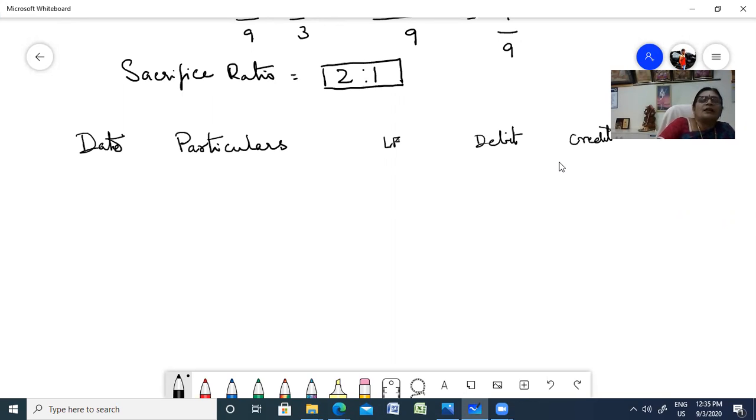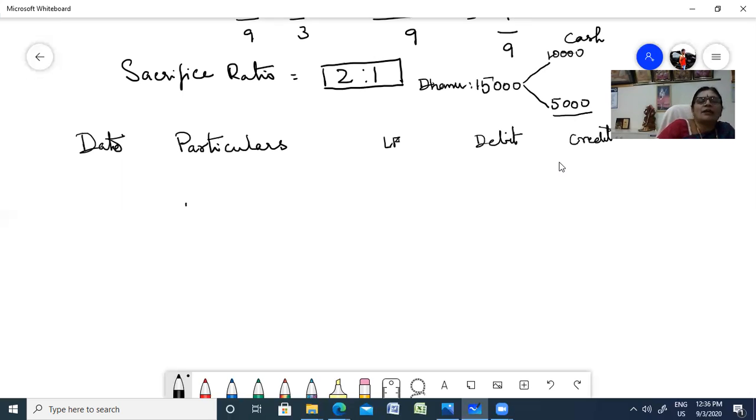The date is not mentioned here, so you can ignore that. Damu is going to bring in 15,000. In this, 10,000 he is going to bring in cash, and 5,000 he is not able to pay. The balance will be debited to his capital account.